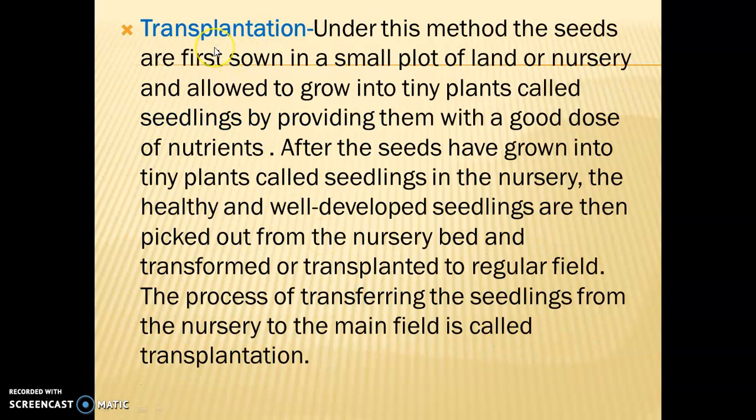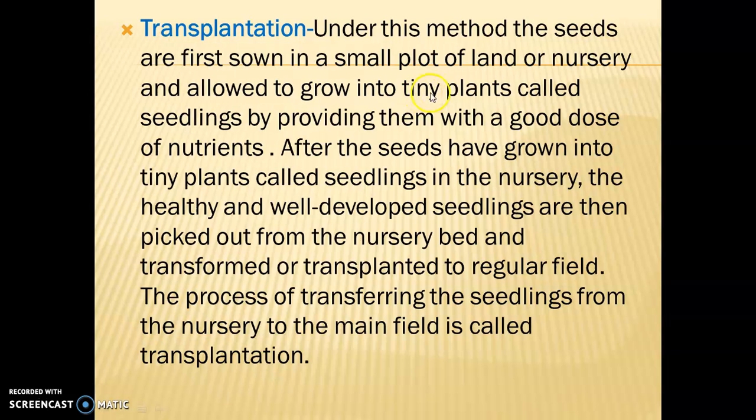Next is transplantation. Transplantation is a very important part. In this method, first we sow the seeds in a nursery so that the seeds will turn into seedlings, because direct sunlight, as well as early or pre-monsoon showers, is very harmful for the seedlings.